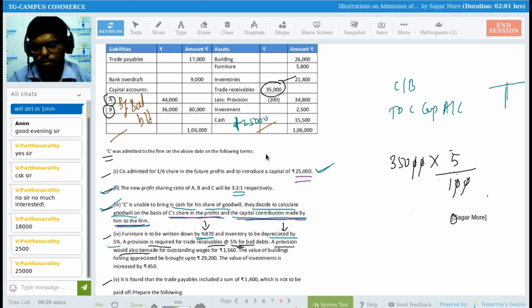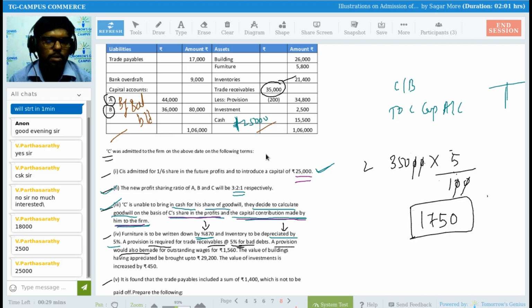So 5 5s are 25, the answer is 1,750 rupees. So 1750 is the amount that we have to subtract from trade receivable.